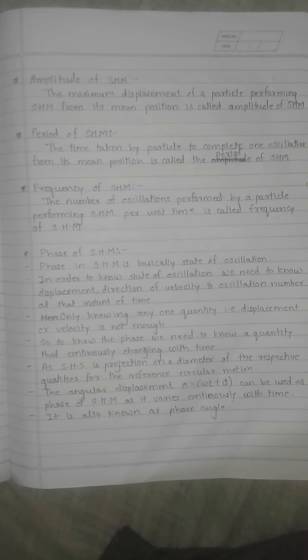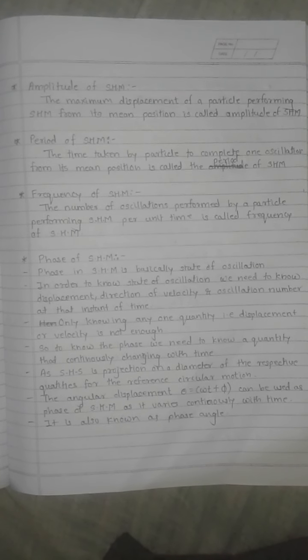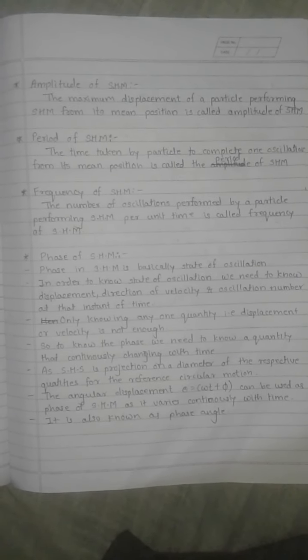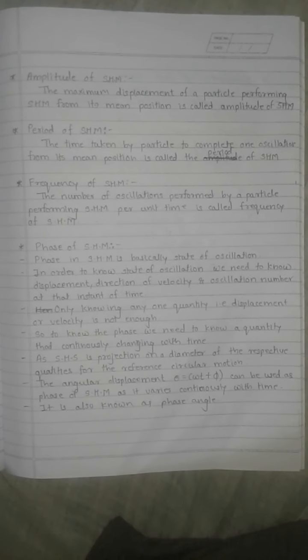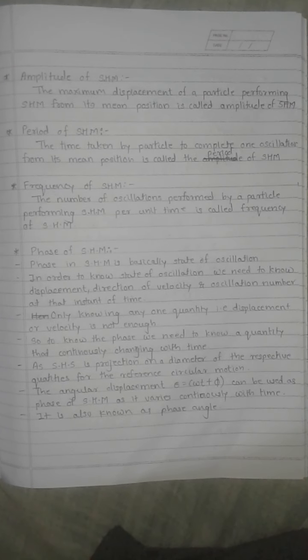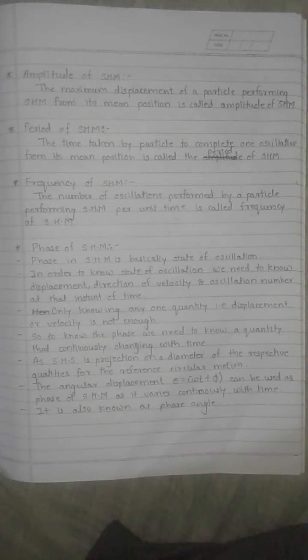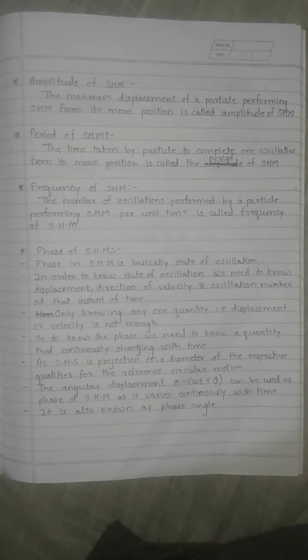What is amplitude? As discussed earlier, amplitude is the maximum displacement of a particle performing SHM from its mean position. Next is the period of SHM. The time taken by a particle to complete one oscillation is called the period of oscillation. So the total time required by a particle to perform one oscillation is called the period of oscillation.